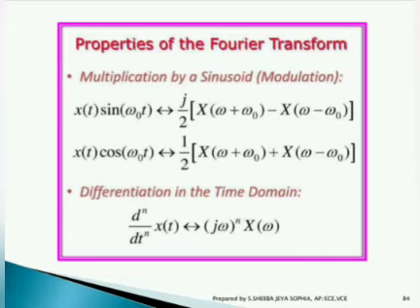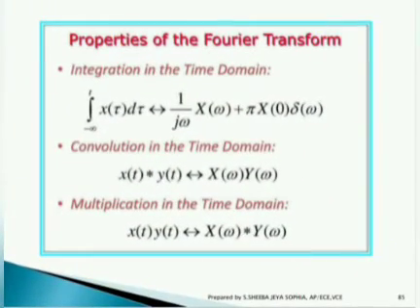Multiplication by sinusoidal, x of t into sine of omega naught t, is equivalent to j by 2 into x of omega plus omega naught minus x of omega minus omega naught, and similarly x of t into cos of omega naught t is equivalent to 1 by 2 into x of omega plus omega naught plus x of omega minus omega naught in frequency domain. Differentiation in time domain, d power n divided by dt power n of x of t, is equivalent to j omega power n into x of omega.